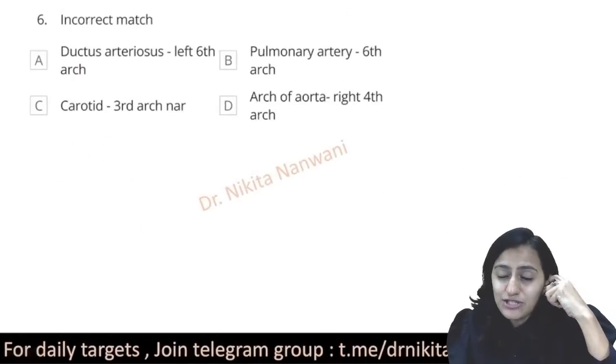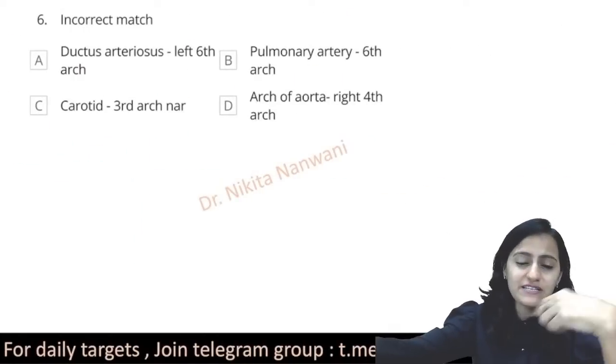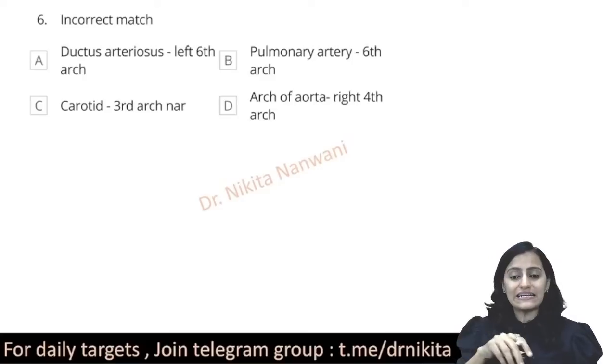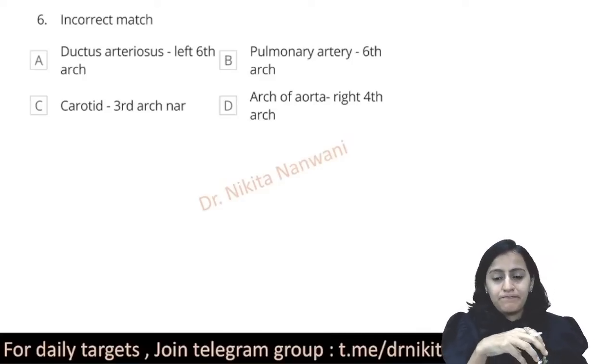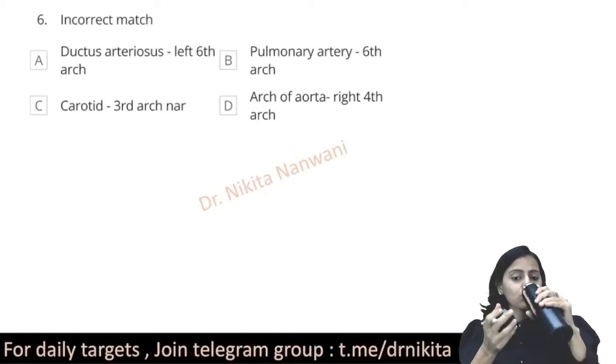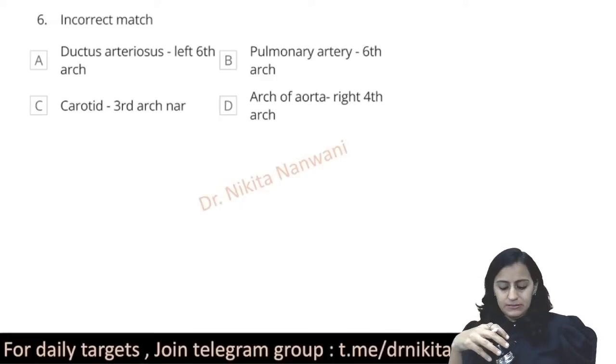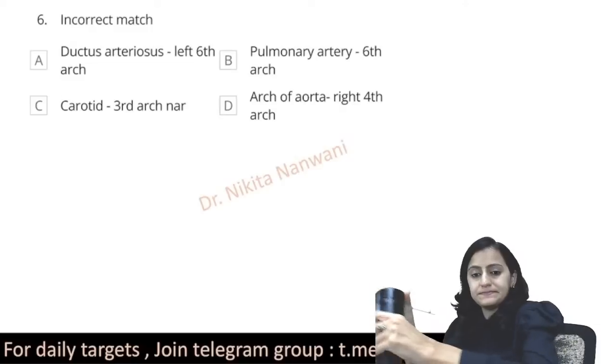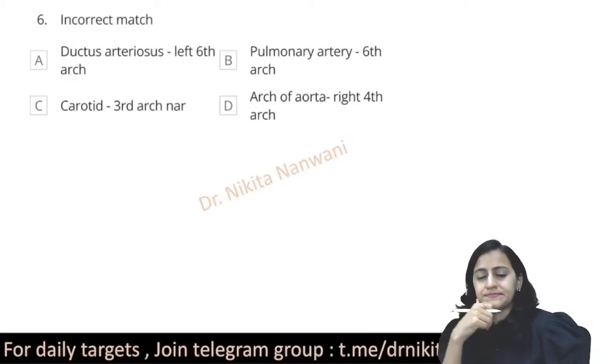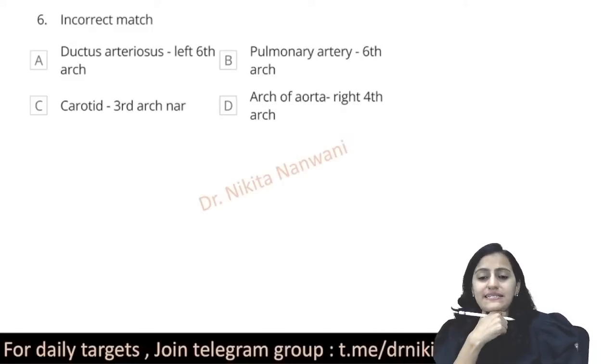Going on to the next question related to the aortic arch derivatives. Tell me, what do you think is incorrect in this question? Which option is incorrect?